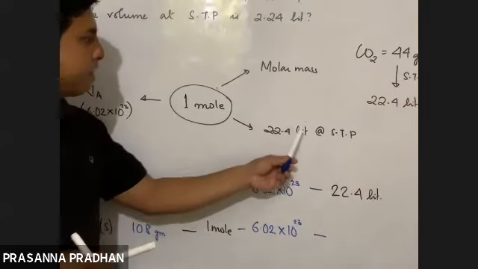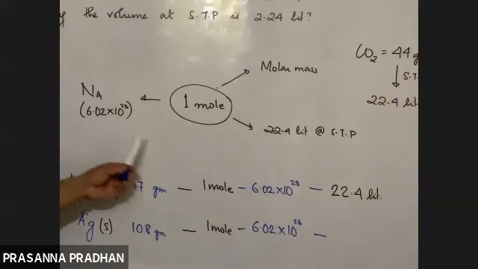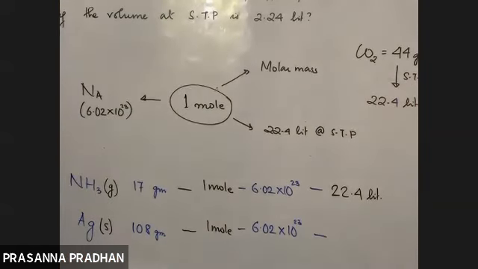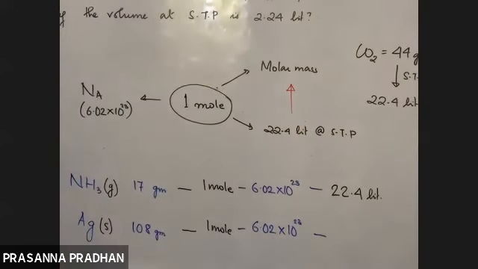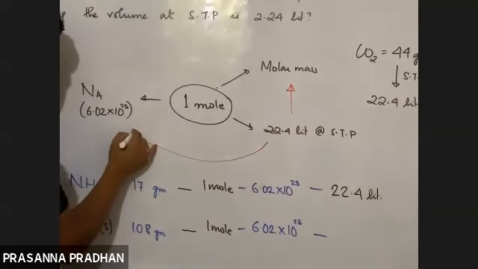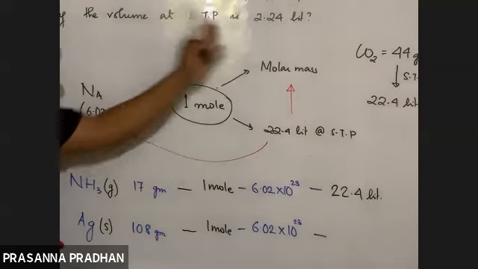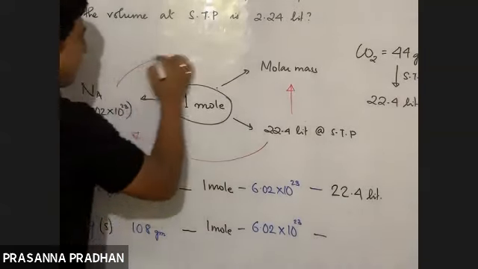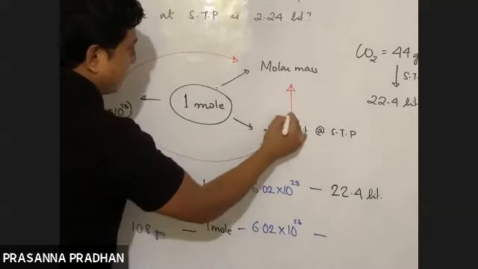22.4 liters of any gas at STP contains how many particles? It contains Avogadro number of particles. Is it okay now? So 22.4 liters of any gas at STP means its mass is equal to the molar mass, and it contains Avogadro number of particles. So we can relate these three things. These three things are interrelated to each other.